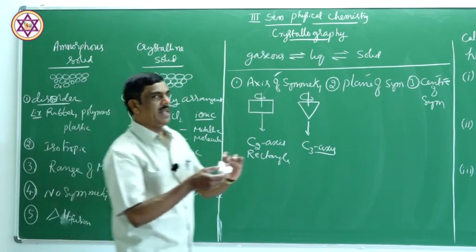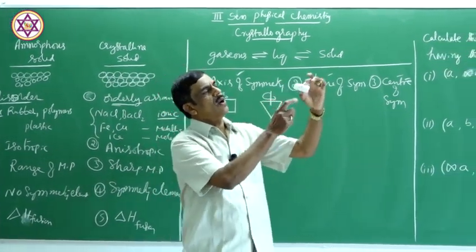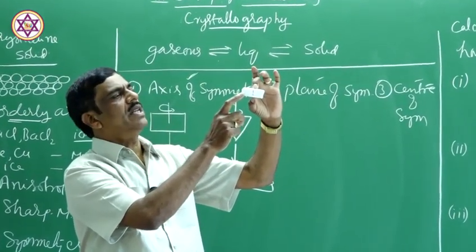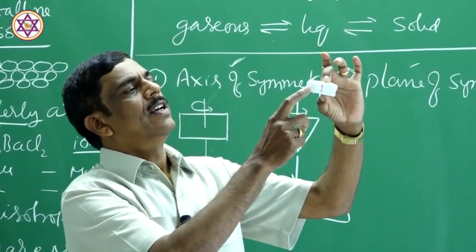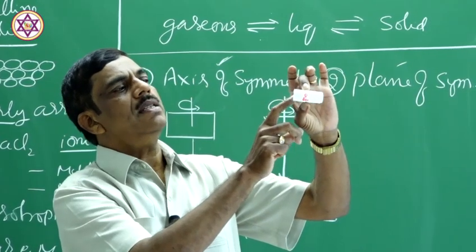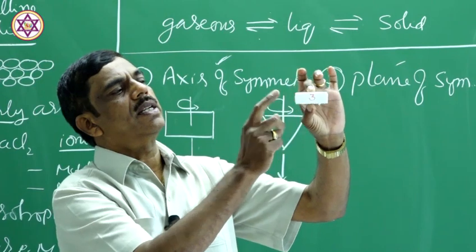C3 axis of symmetry. Now, this is the equilateral triangle, this is the face 1. If you rotate this through 360 degree, see the appearance, how many times it is repeated. Now, you see this is the second appearance on rotation. Next, if you rotate this, you will get third appearance.